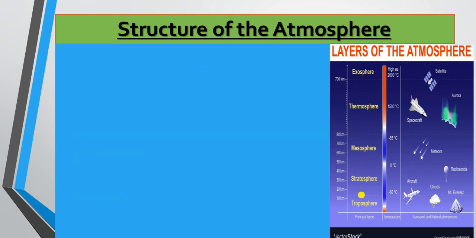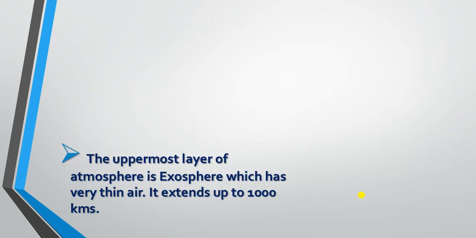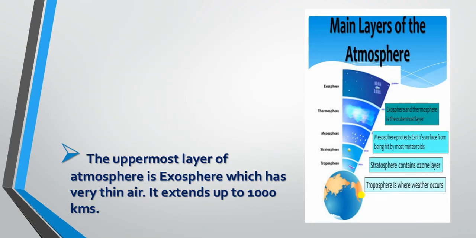If we talk of the fourth layer, the uppermost layer, that is the exosphere. Before the exosphere, we have the thermosphere. And in the thermosphere, we have the ionosphere. It is because of this thermosphere, meaning the ionosphere, that transmission of radio signals is possible.